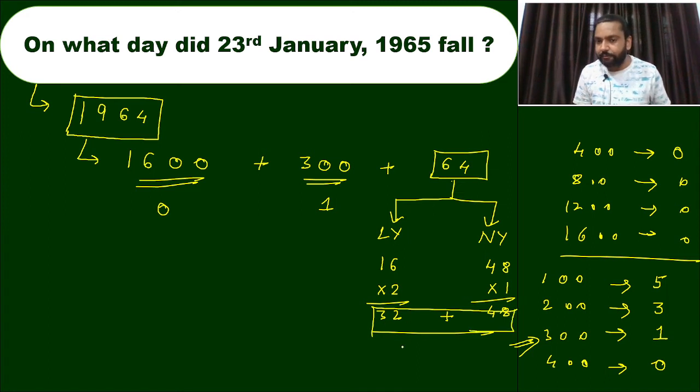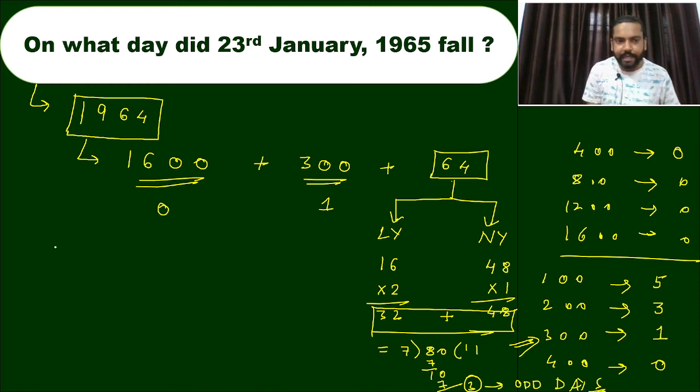So 32 and 48 gives 80. This 80 is more than 7. If the number is more than 7, we have to divide by 7 to find the odd days. 7 times 11 is 77, and the remainder is 3. Here 3 is the odd days.